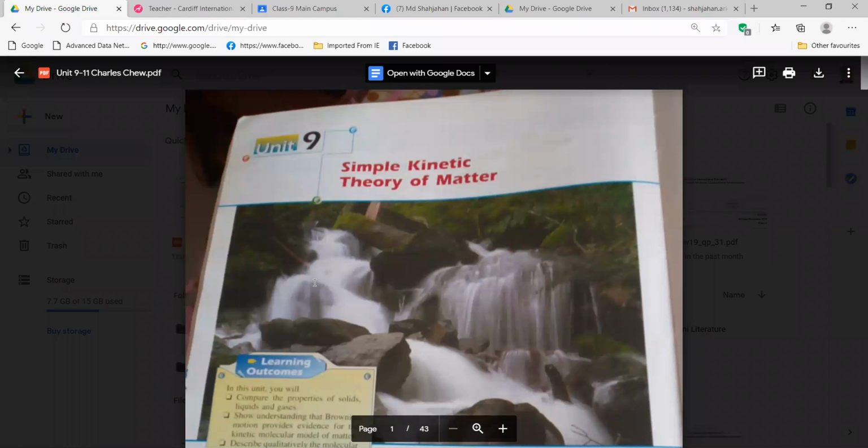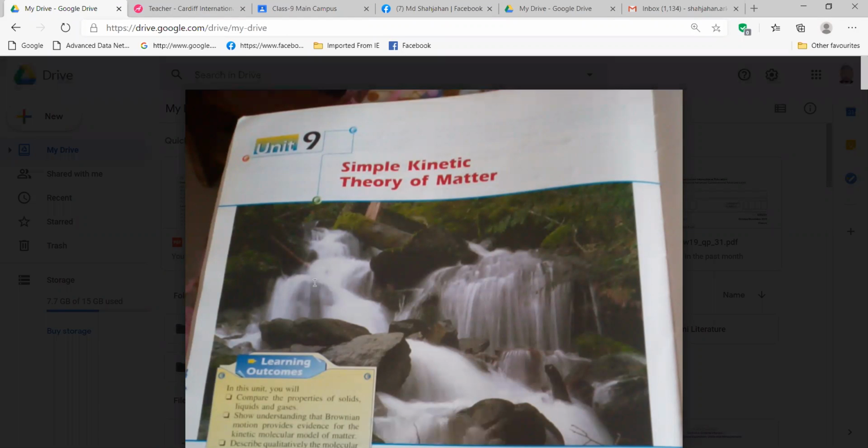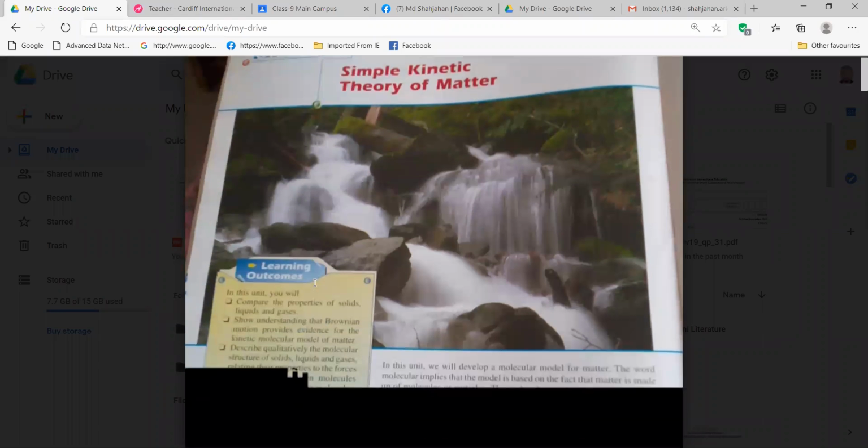We are starting the class. We have here simple kinetic theory of matter.